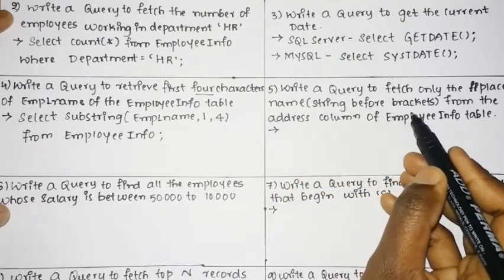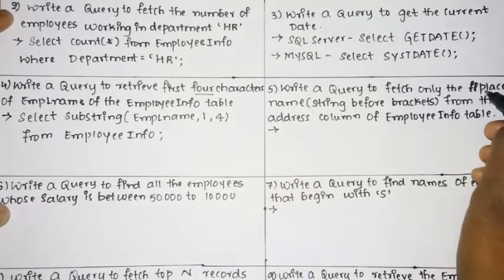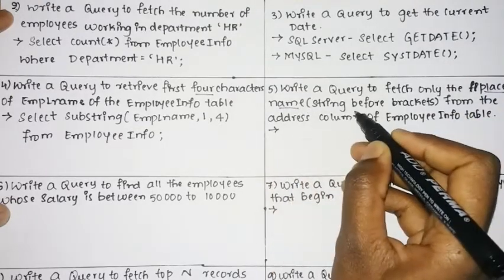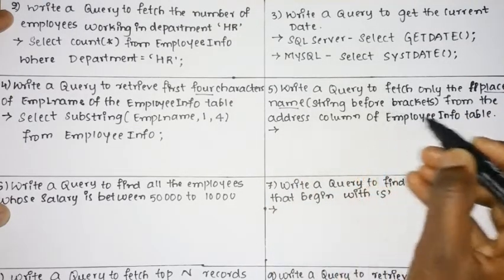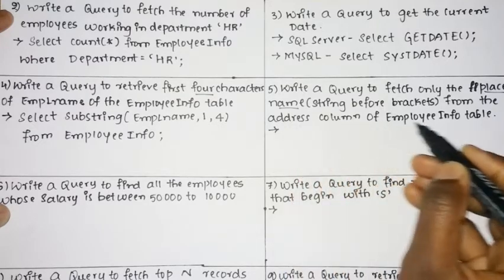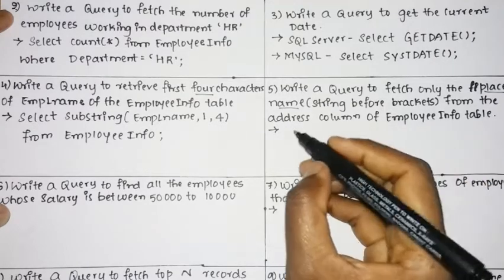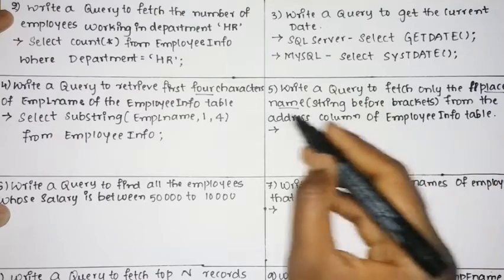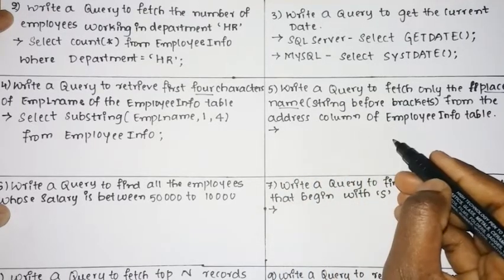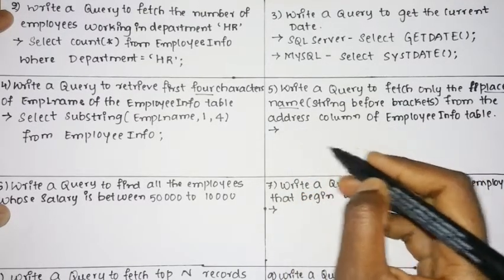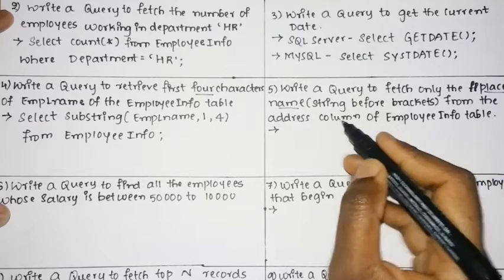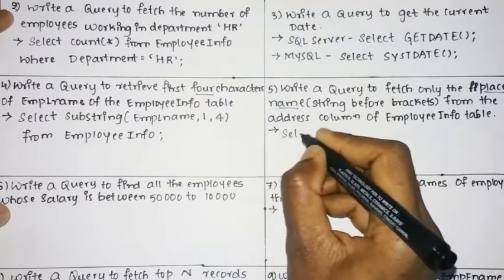Write a query to fetch only the place name. You need to display the name of the place, that is the string before the brackets, from the address column of the EmployeeInfo table. Similarly here also you need the place name, which is a set of strings, a string which includes various characters, and again you need to use SUBSTRING.